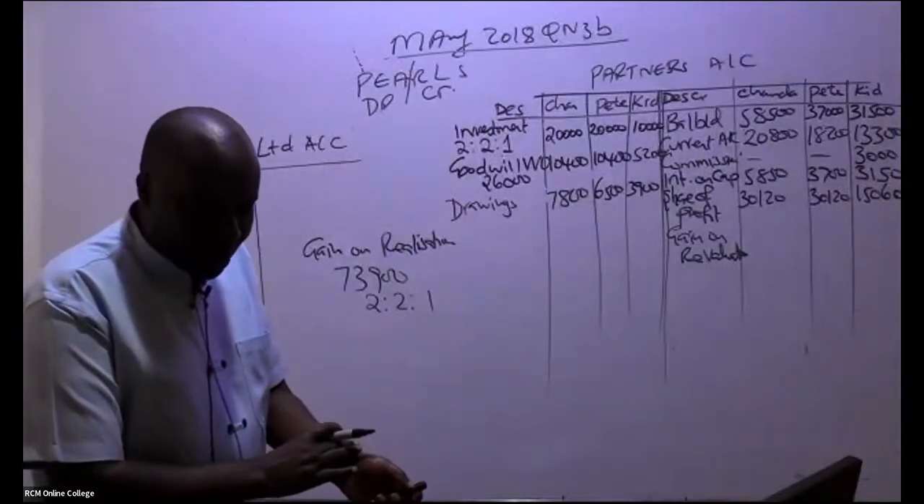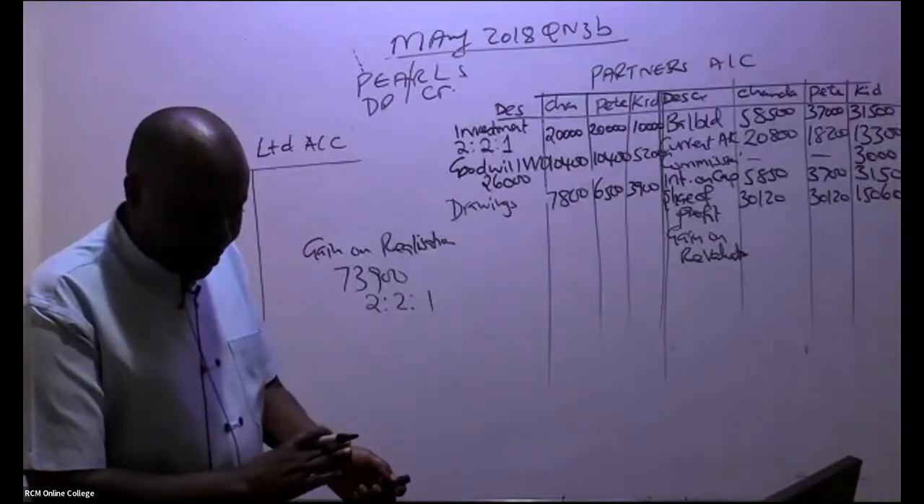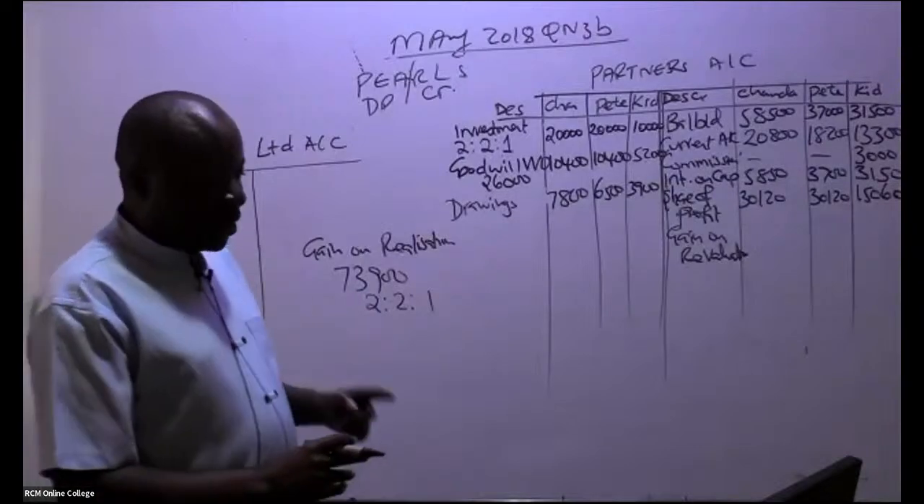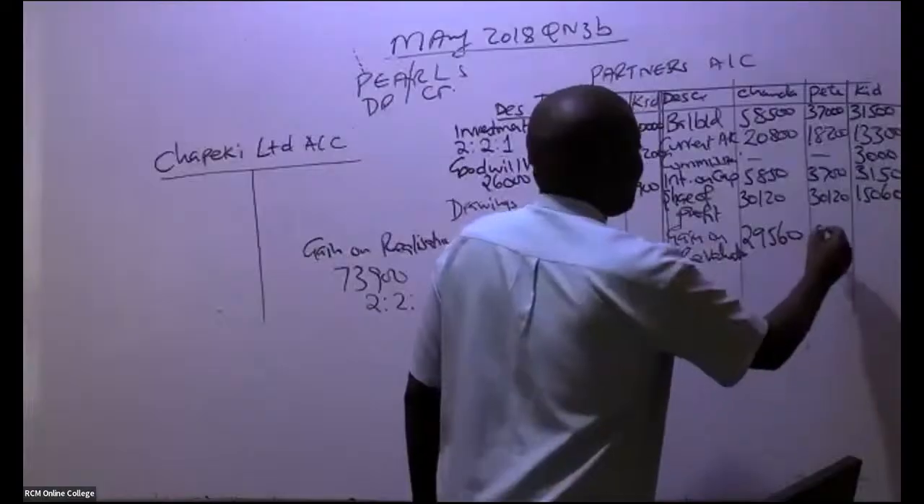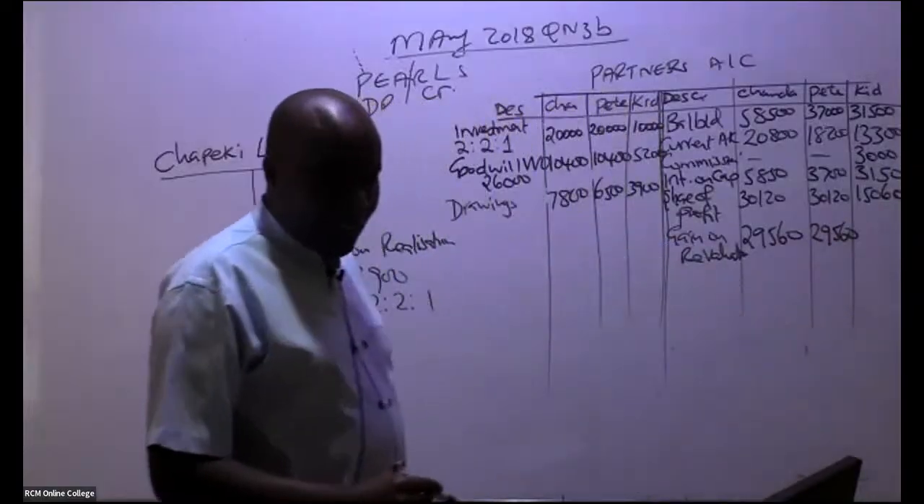Gain on revaluation. I'm told 29,560, right? It's only one student who has given me that answer. Thank you, Nancy. 29,560. And then we have lastly, these are the smaller ones.